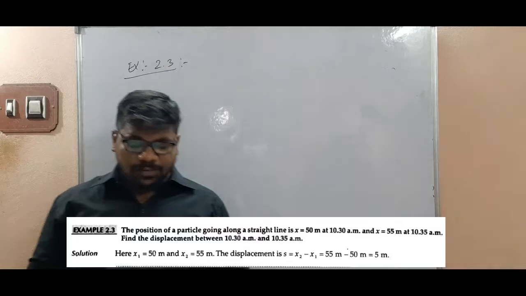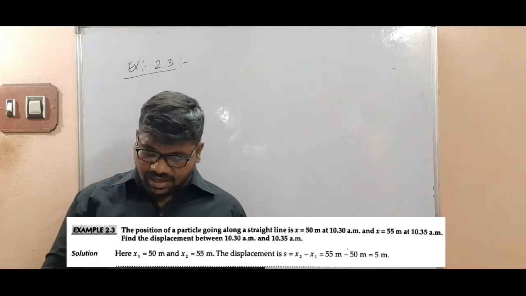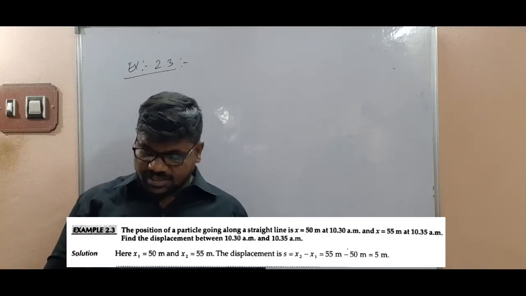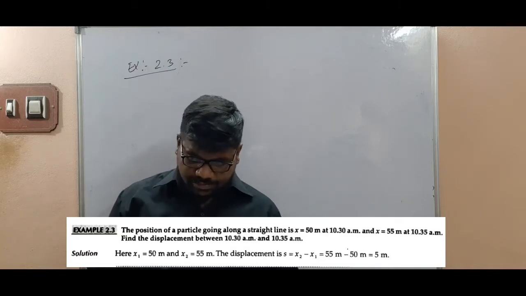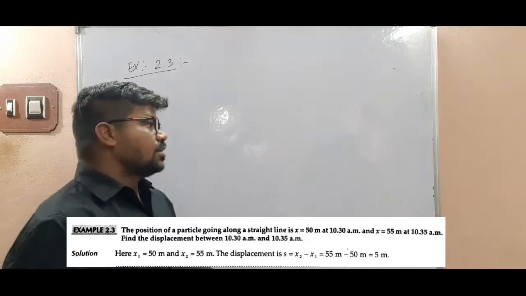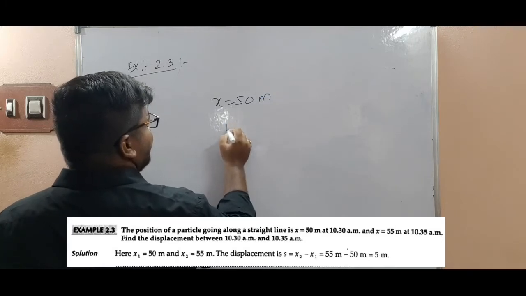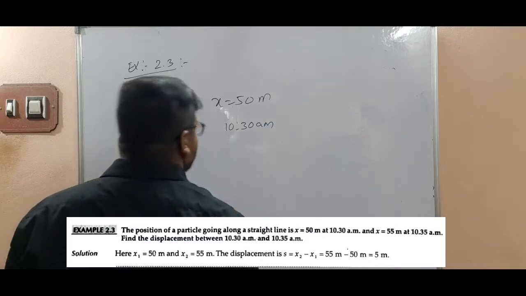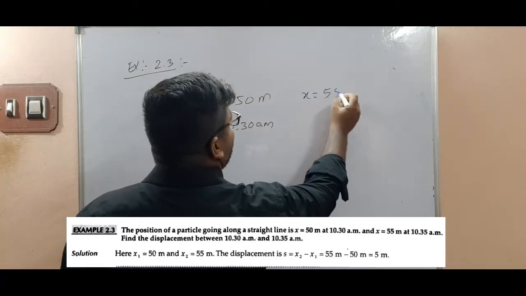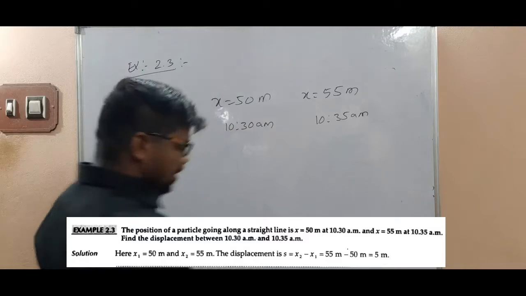Example 2.3, the positions of a particle going along a straight line: x equal to 50 meters at 10:30 a.m. and x equal to 55 meters at 10:35 a.m. Find the displacement between 10:30 a.m. and 10:35 a.m. Okay, x equal to 50 meters at 10:30 a.m. Then x equal to 55 meters at time 10:35 a.m.